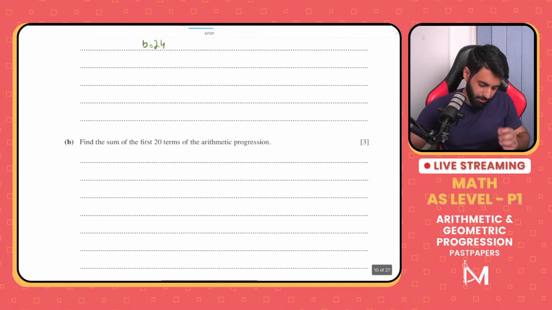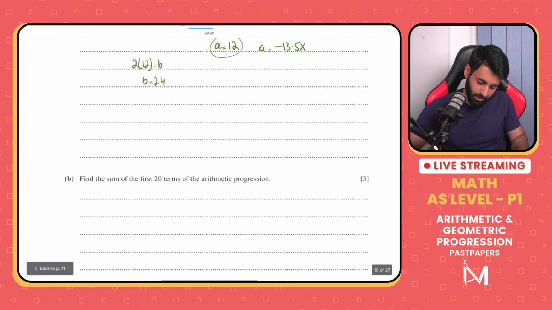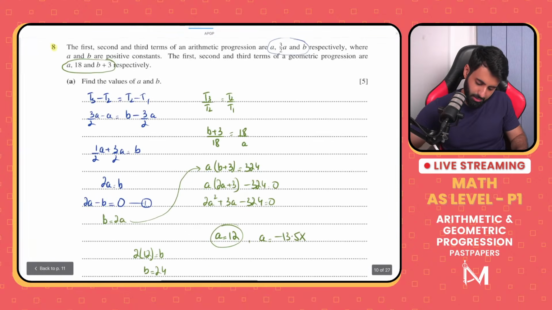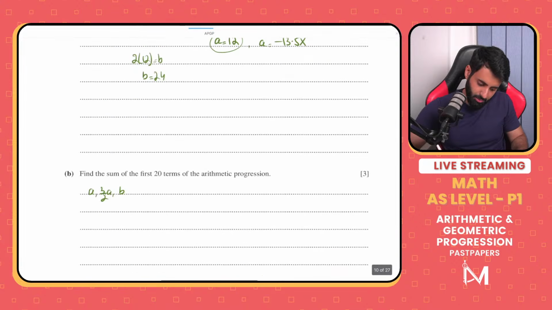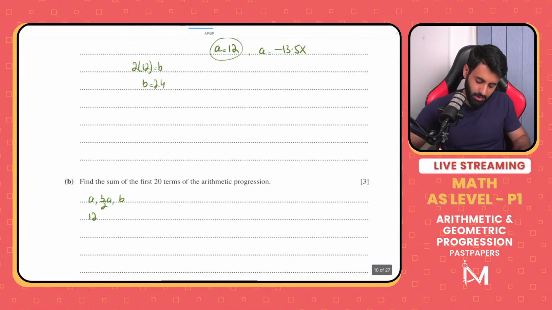Part b says find the sum of the first 20 terms of the arithmetic progression. Okay, so now we know what the arithmetic progression looks like. Previously it was a, 3 upon 2a, and b, if I'm not wrong. Now this means that it's going to be 12, and what's 1.5 times 12? It's 18, I think, but just to be sure, yeah, 18, and then 24.